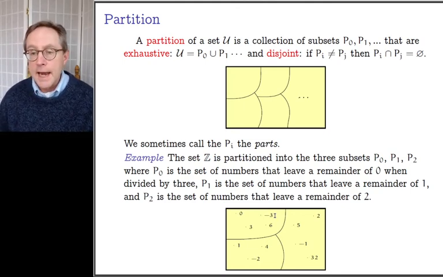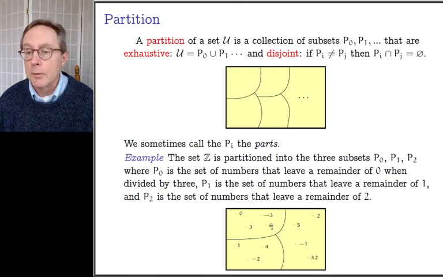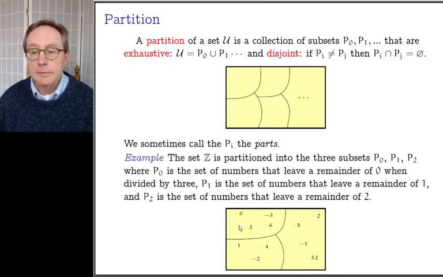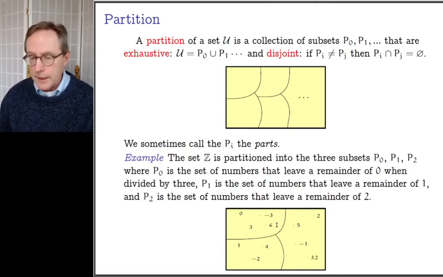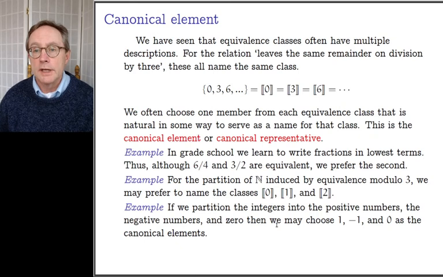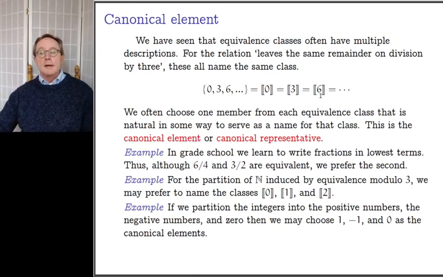So we could name this part here, we could name any of those names. We could denote it as 0's equivalence class, or as 3's equivalence class, or as 6's equivalence class. That's all. The only difficulty is, that's perfectly correct. The only difficulty is that sometimes when you give something more than one name, it can cause confusion.